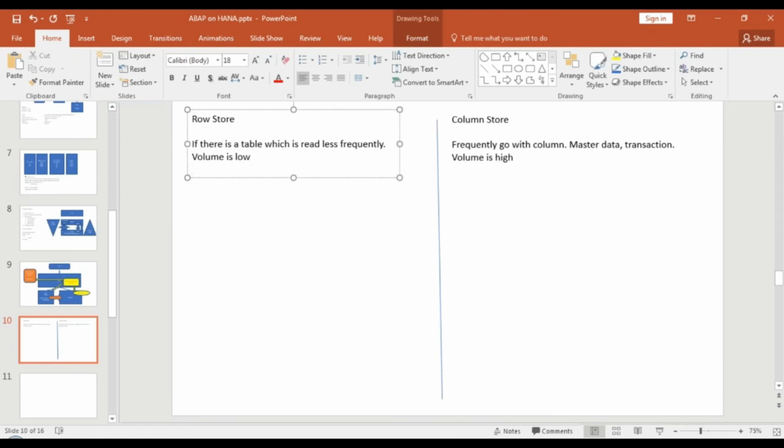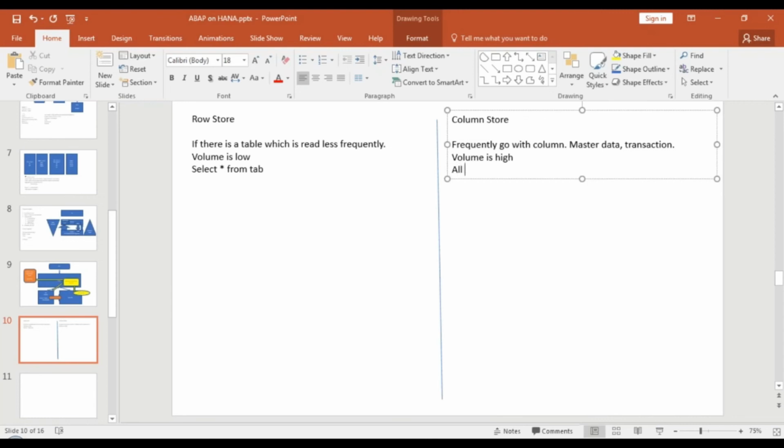Now what next? If a table has a low volume of data and is modified so frequently, go with row store, because row store write performance is also better as compared to column store. Now what else? In which case will you go with row store? If you think you're going to fire a select star and you cannot avoid it, go with row store, because select star performance is better in row store as compared to column store.